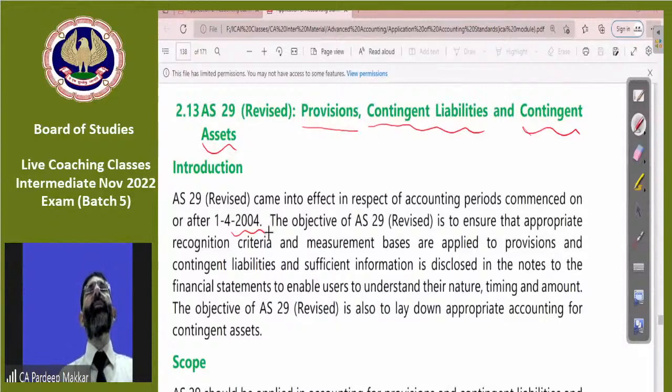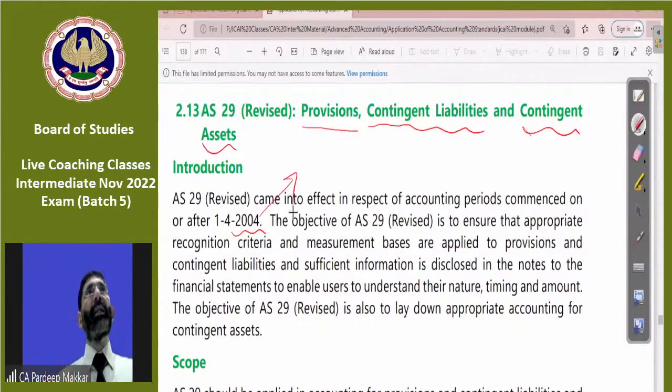It is not practically possible to make all that adjustment in AS 4, because AS 4 at that time covered only brief concepts of provisions. So two ASs were revised that day. One was AS 4, which was revised, and simultaneously AS 29 came into the picture. AS 29 revised came into effect for accounting periods commencing on or after 1st of April 2004.